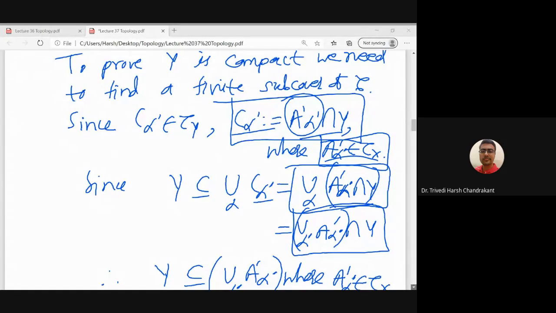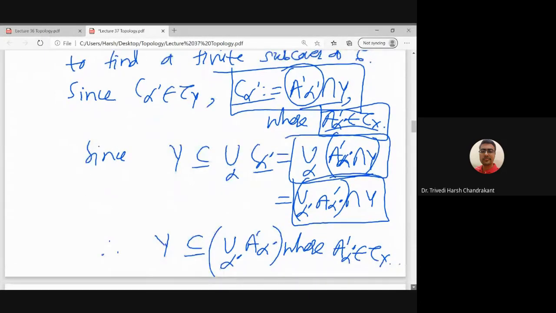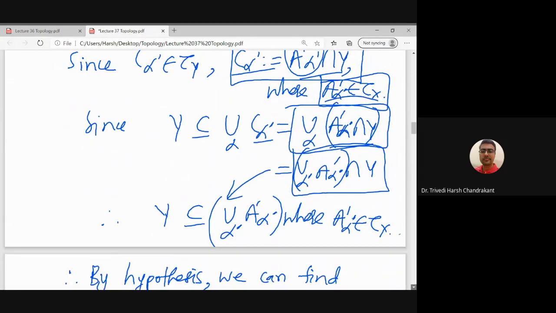And once again, if Y is contained in that union alpha dash intersection Y, then from this I will get Y is a subset of union alpha dash A dash alpha dash, where this particular set is open in X. So now we have an open cover of Y by the sets open in X. So I can use the hypothesis. We are proving the converse part.